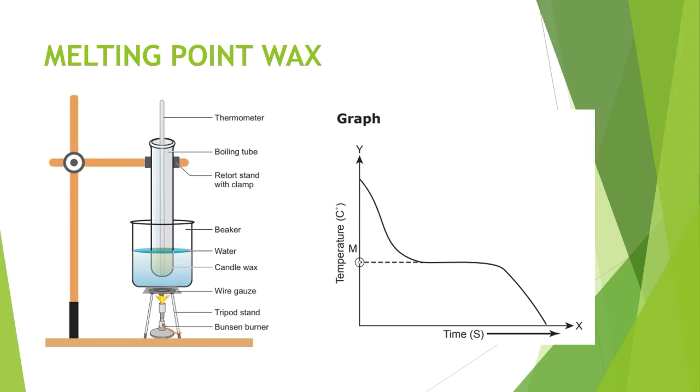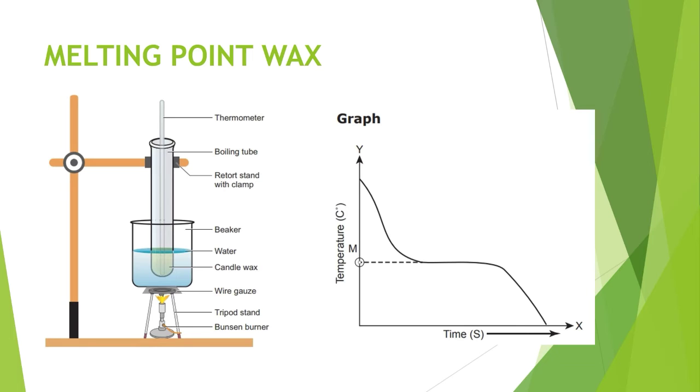So here we can draw one graph for time and temperature. Consider the x and y axes: temperature is on the y axis and time is on the x axis. Here the temperature corresponding to the horizontal line in the graph gives the melting point of wax, which means this is the melting point of the wax. This is a constant value. Here I've shown it without numbers, so I'll tell you the value.